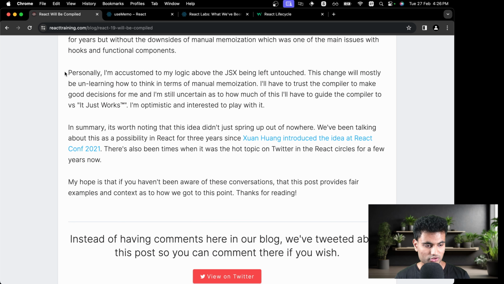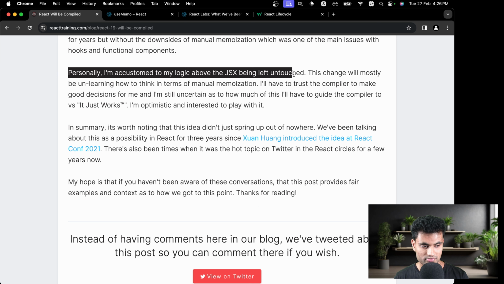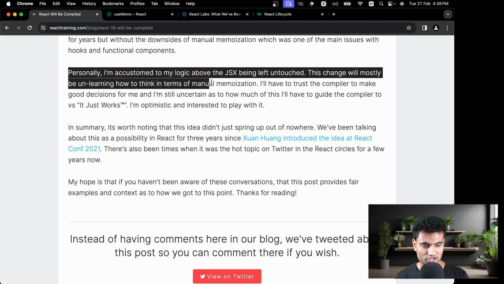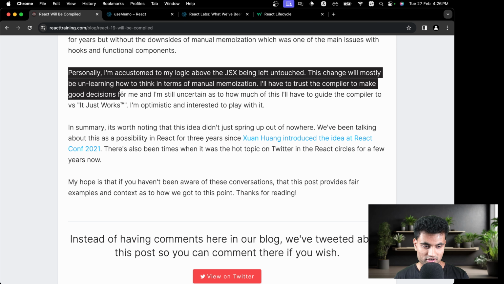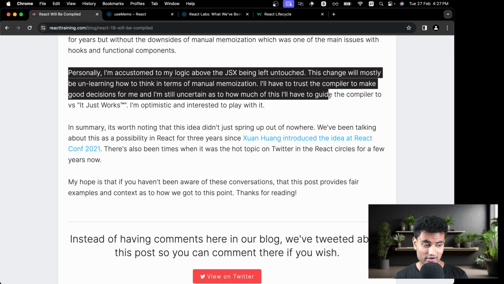Personally, I am accustomed to my logic above JSX being left untouched. The change will mostly be unlearning how to think in terms of manual memoization. I agree. I'll have to trust the compiler to make good decisions for me, and I'm uncertain how much of this I will have to guide the compiler on versus it just working. I'm optimistic and interested to play with it.